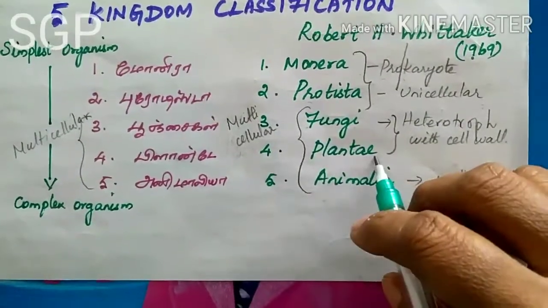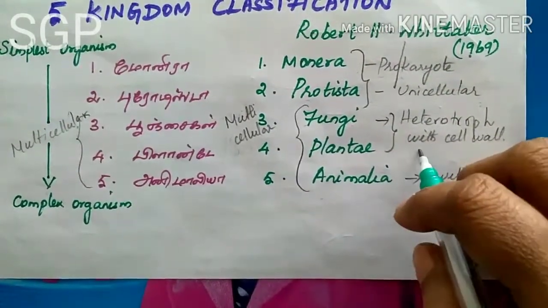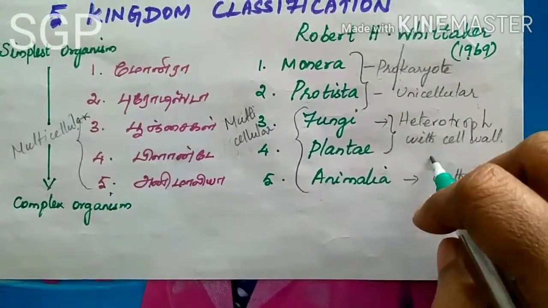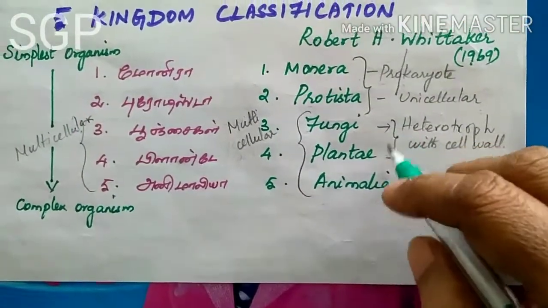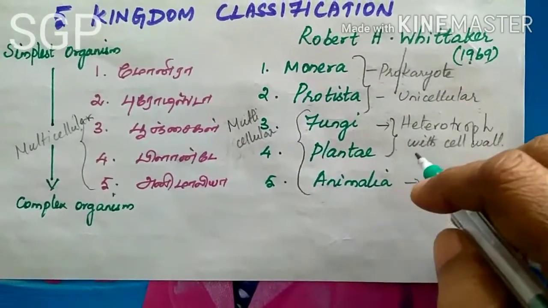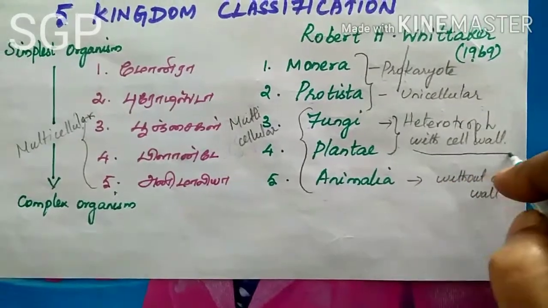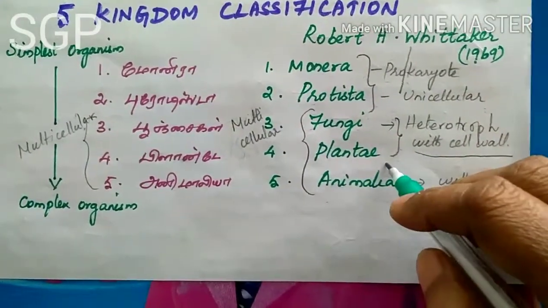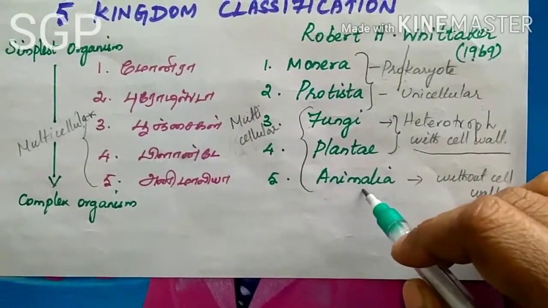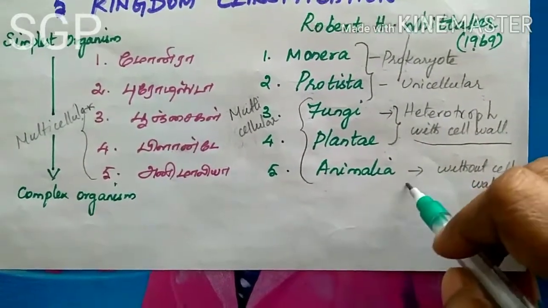The next one is Plantae. Plantae are autotrophs. Autotrophs means they can prepare their own food material. One more special thing is that these two kingdoms, Fungi and Plantae, have a cell wall. The fifth kingdom is Animalia.